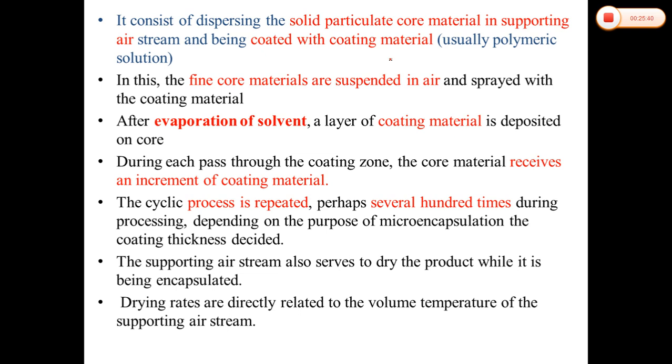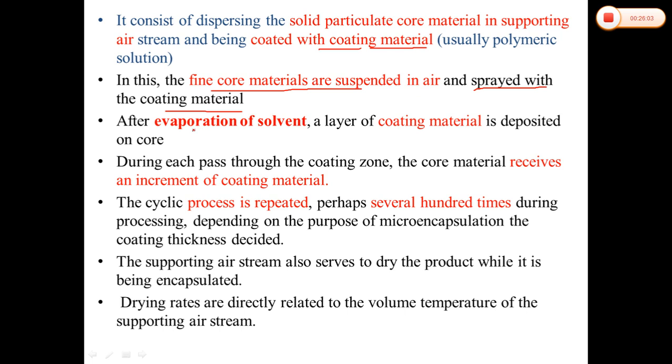Basically, the Wurster process consists of dispersing the solid particulate core materials in a supporting air stream and coating them with the coating materials. First the fine core materials are suspended in air and sprayed with the coating materials.